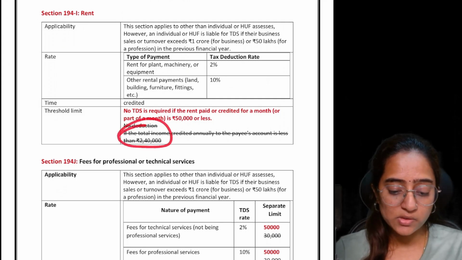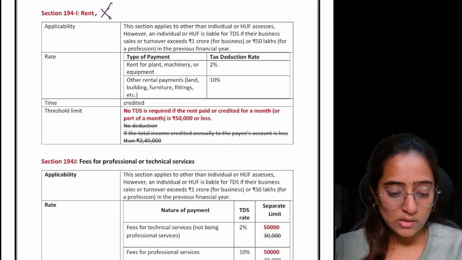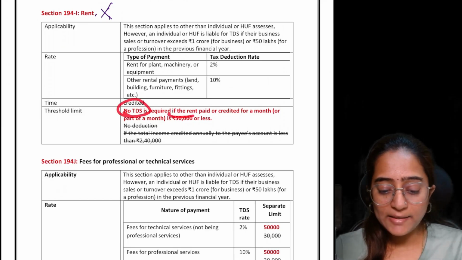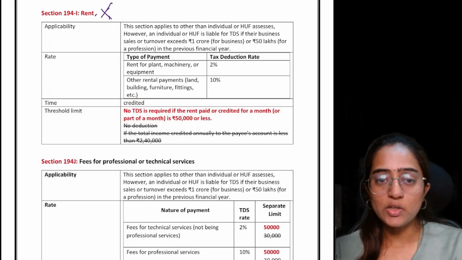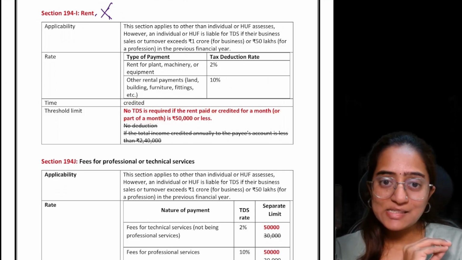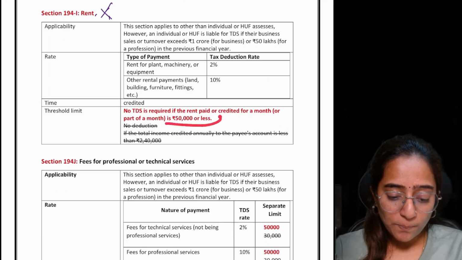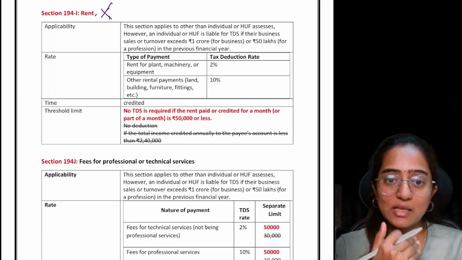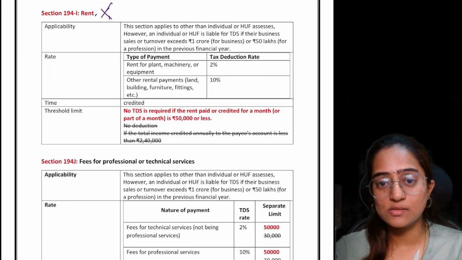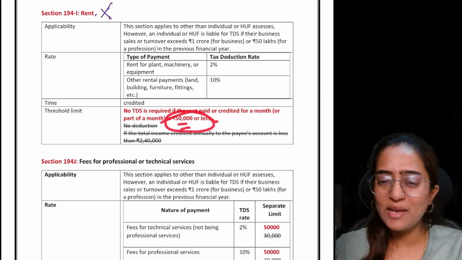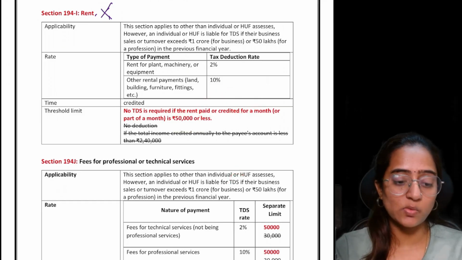Now there is a change in this provision which becomes a very, very important point. Okay, what is it? No TDS is required if the rent paid or credited for the month or part of a month is 50,000 or less. They said don't deduct the TDS at all. Okay, section 194I is not applicable for you if per month you're paying rent of 50,000 rupees or less. Equal to 50,000 or less, don't deduct. Yeah, that is a very small amount. If it is more than that per month, yes, please deduct and pay. That is what section 194I says.